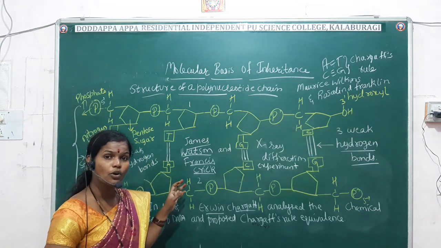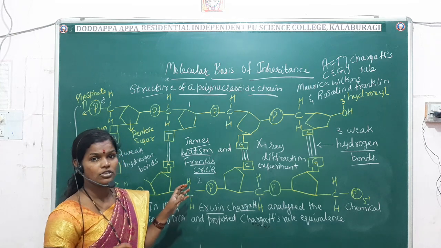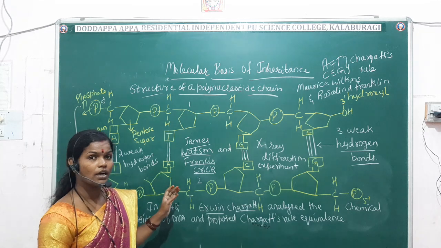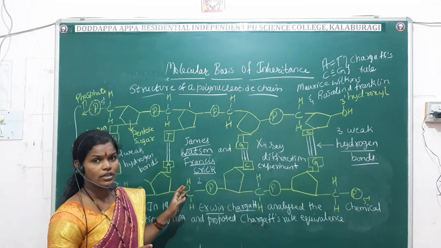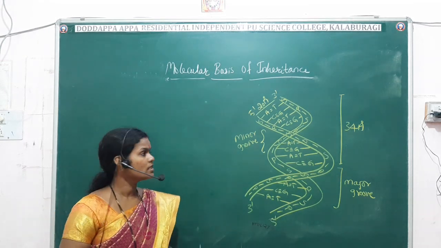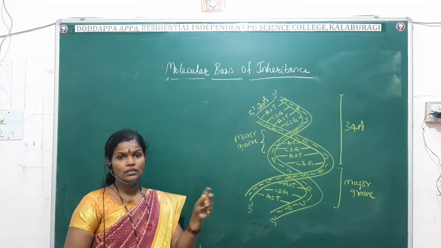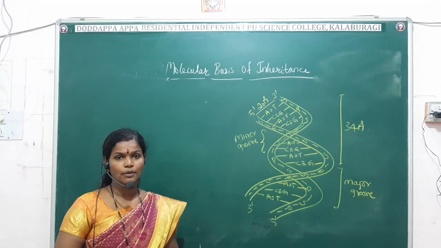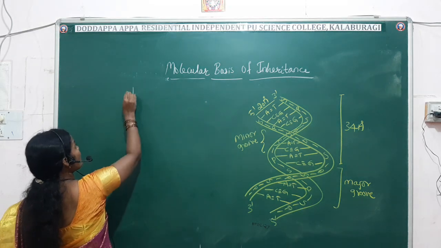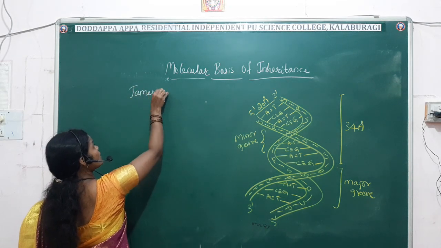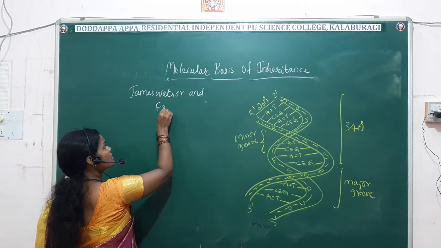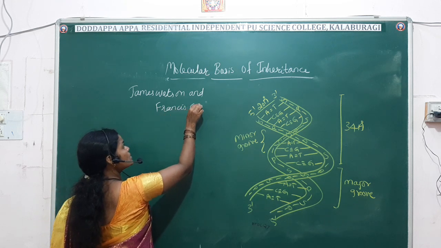Now I will draw the complete thread-like structure of DNA. Here you have seen the chemical analytics. Now I'll draw the thread-like structure of DNA. Well, this is the structure of DNA, the thread-like double helix model. This structure has been given by the scientists James Watson and Francis Crick.